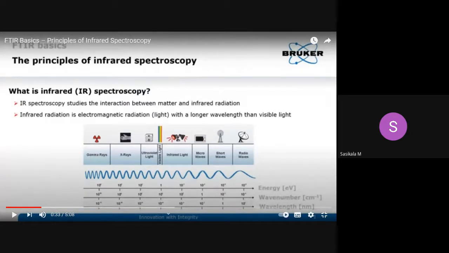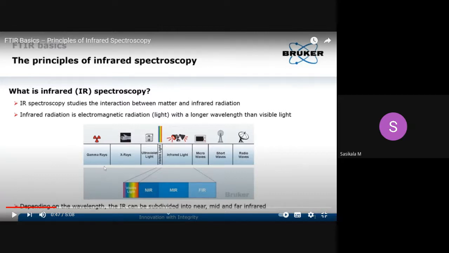Clear about the regions now? No response? Okay, thank you, Monisha. Now let's move on with the actual concepts behind IR spectroscopy, that is, the principle behind IR spectroscopy. It's not loading.